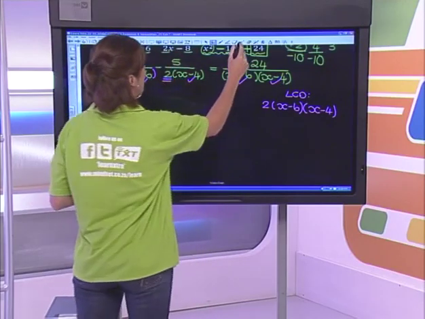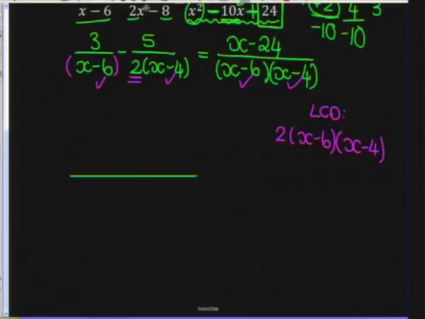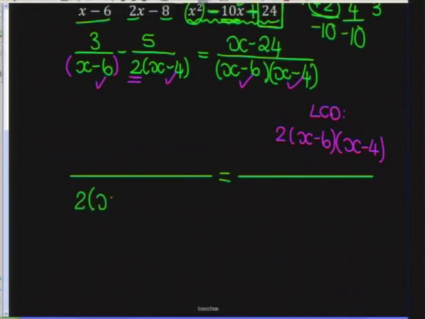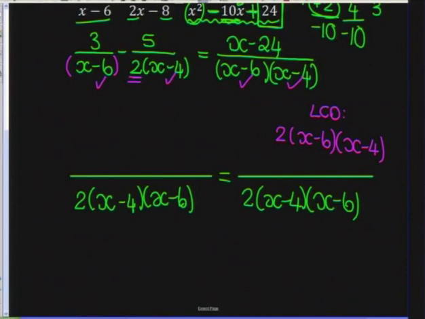All right, so now what we are going to do is put everything over that LCD, and what we did to the bottom, we all know the story, we're going to do to the top. Okay, so this is my LCD, 2(x minus 4)(x minus 6), as well as on this side, 2(x minus 4)(x minus 6), okay. This 3 was only over the x minus 6, so therefore this 3 needs to get multiplied by the 2 as well as the x minus 4. Okay, I hope you guys see that.